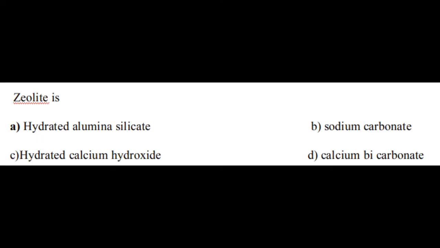Let us see other question. Zeolite is option A hydrated aluminosilicate, option B sodium carbonate, option C hydrated calcium hydroxide, option D calcium bicarbonate. The correct answer is zeolite is option A, hydrated alumina silicate.